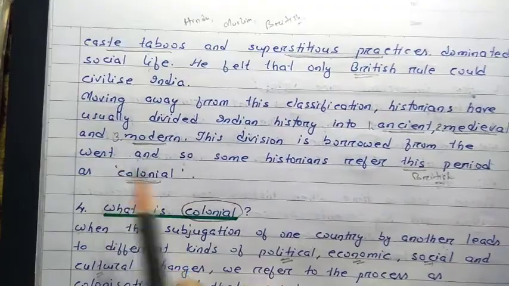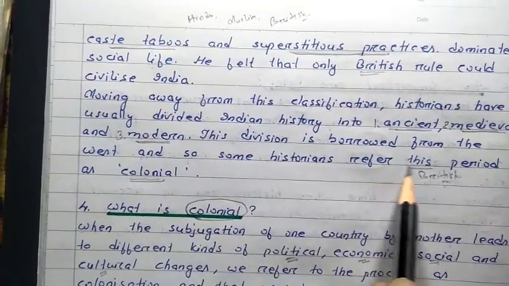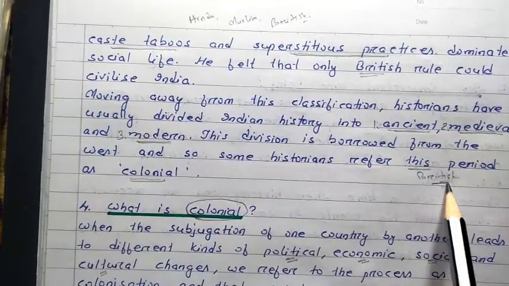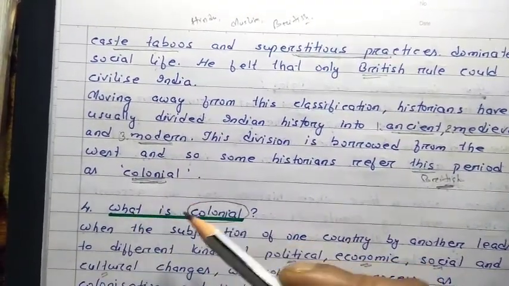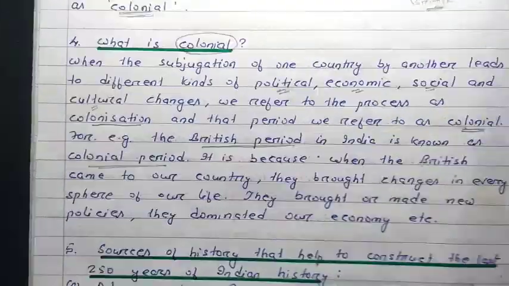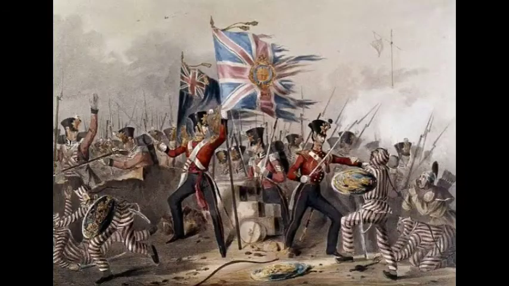Western historians. And that's the reason why some historians refer to this period, the British period, as colonial. What is the meaning of colonial? Well, I'm going to explain it in the next point. What is colonial? When the subjugation of one country by another leads to different kinds of political, economic, social and cultural changes, we refer to the process as colonization, and that period we refer to as colonial.